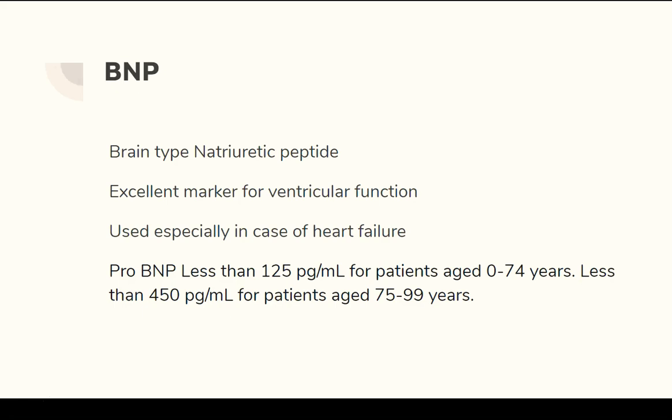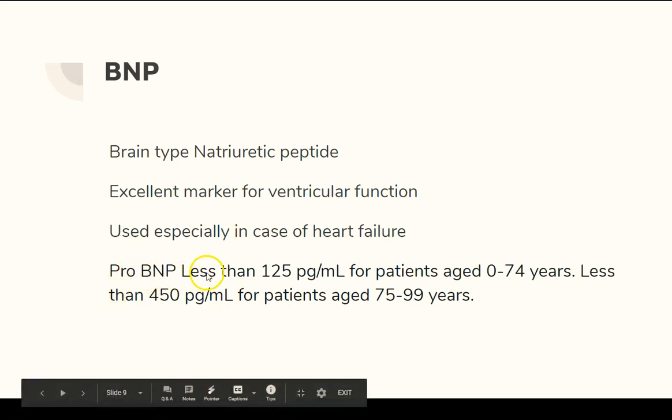The BNP is the best test for this patient. For example, you need to shift the patient to the pulmonology unit or the cardiac unit. So here comes the question: whether the breathing difficulty is due to heart failure, respiratory failure, or a lung injury or whatever, we can do this BNP or pro BNP.